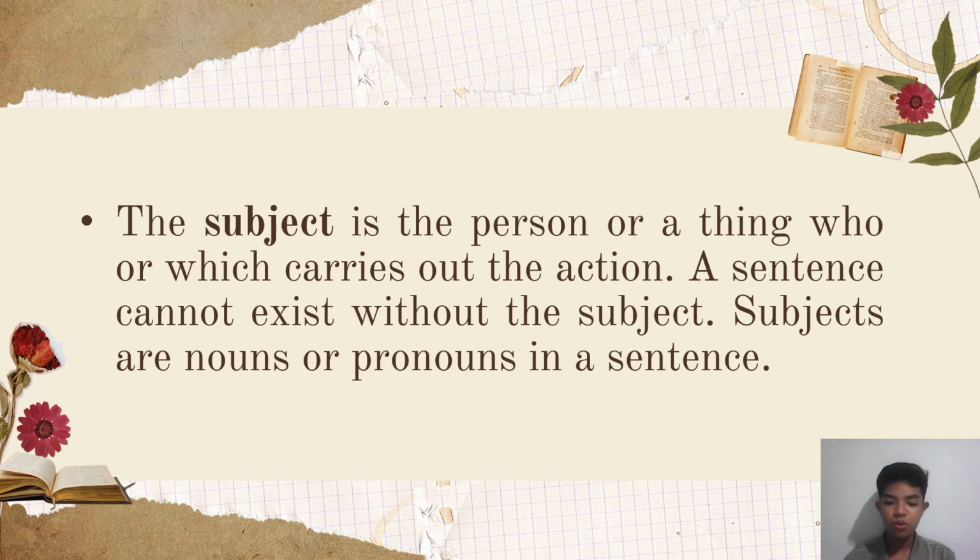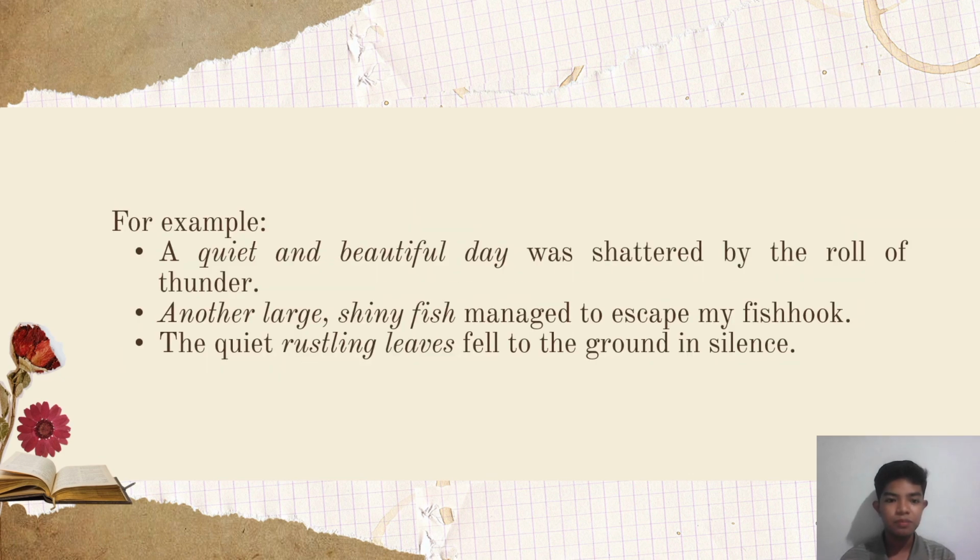The same is true of the complete predicate. The complete subject is all the words in the subject phrase, while the simple subject is just the noun. So I have here an example. The first example is: a quiet and beautiful day was shattered by the roll of thunder. The second one is: another large shiny fish managed to escape with my fish hook. And the third one is: the quiet rustling leaves fell to the ground in the silence.